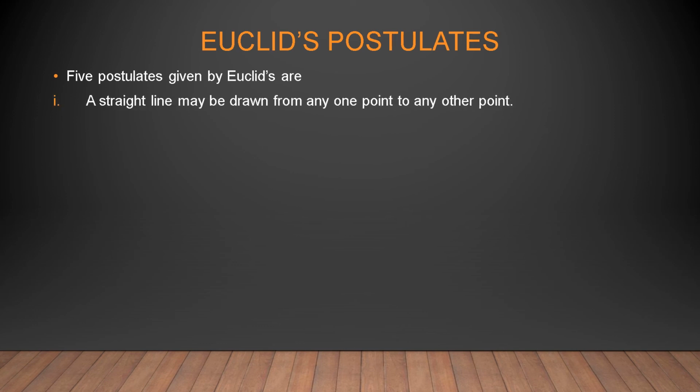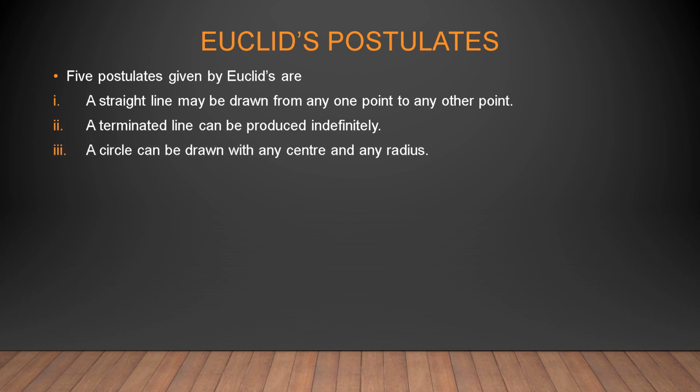Now coming to Euclid's postulates, there are 5 of them. The 5 postulates given by Euclid are: a straight line may be drawn from any one point to any other point. Second, a terminated line can be produced indefinitely. A circle can be drawn with any center and any radius. All right angles are equal to one another. And the most important is the 5th one.